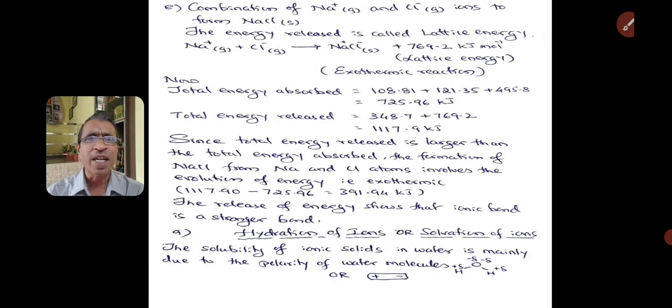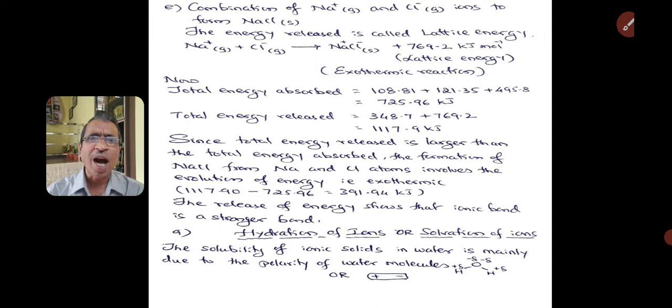If you take the difference, it shows energy released is more than the energy absorbed. So overall in this reaction, energy is released. That energy released is 391.94 kilojoules. This is called standard enthalpy of formation. So this illustration tells that formation of ionic bond results in decrease in energy.